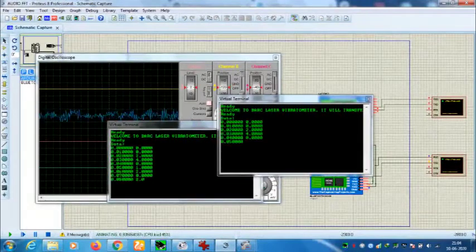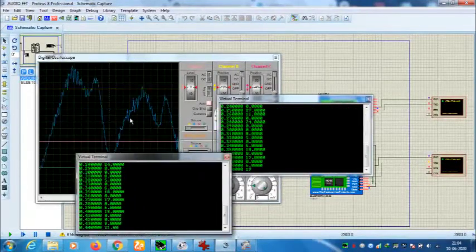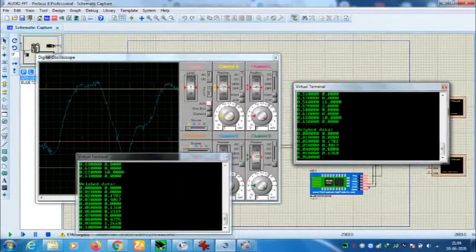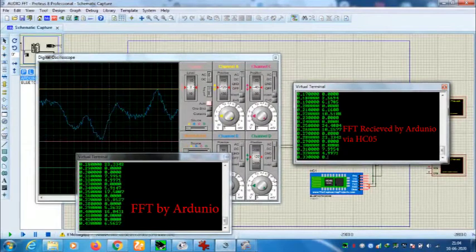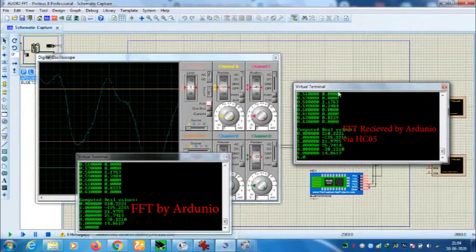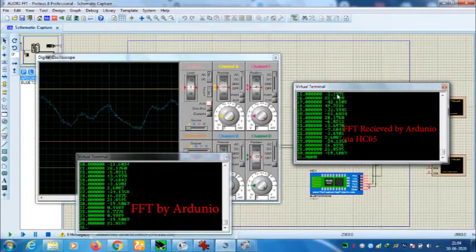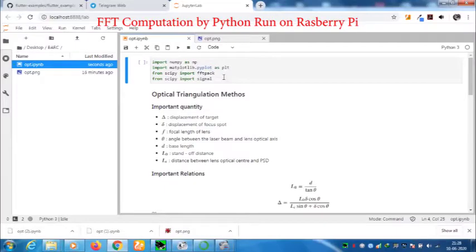Here we are observing that the signal amplitude is going on and the FFT is calculated in this virtual terminal, and it is transferred to the nearby Bluetooth device, which is shown on this virtual terminal. Now we will compute the FFT of the vibration of the target, using Python 3, which will run on the Raspberry Pi on the hardware target side.